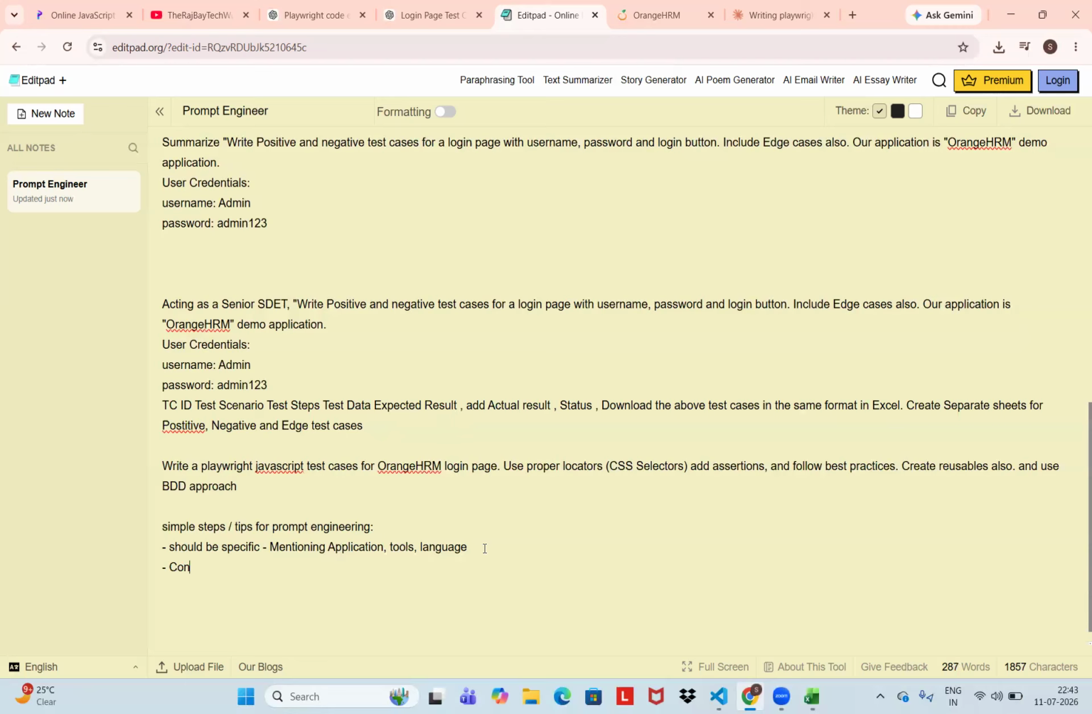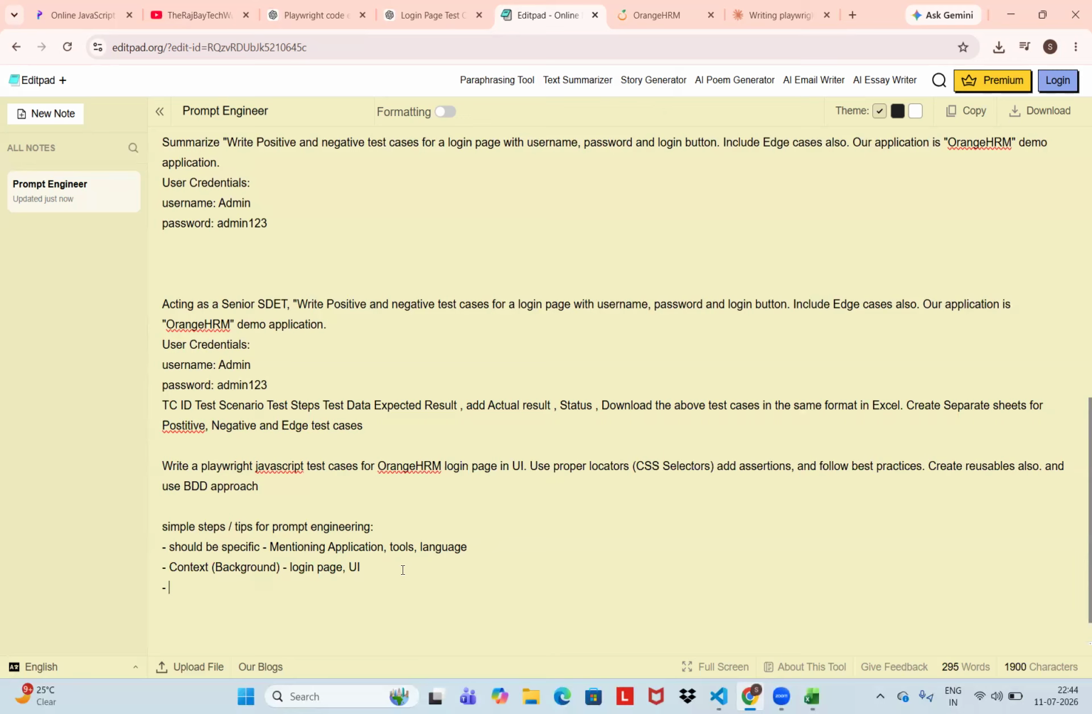So context means nothing but the background, the backbone of the content, I can say. Here you can mention Playwright JavaScript, test cases for the application name or login page. So the context is the login page, and also it's a UI application, a login page in a UI application. Like that, the context is very important.